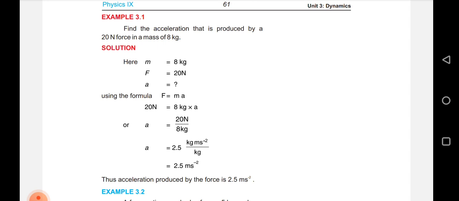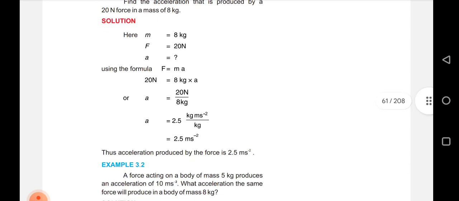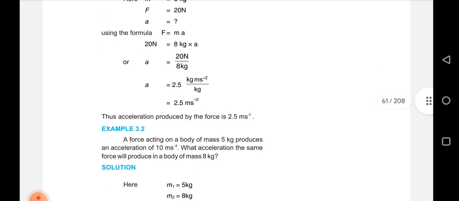Acceleration is equal to 20 N over 8 kg. Acceleration a = 2.5 kg m/s² over kg, which is equal to 2.5 m/s². The acceleration produced by the force is 2.5 meters per second squared.